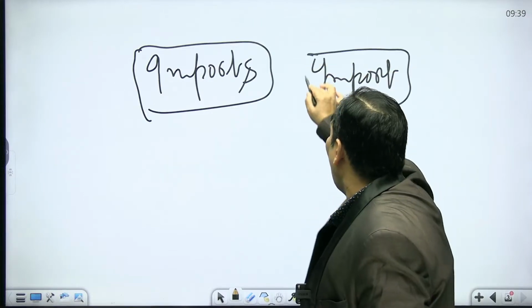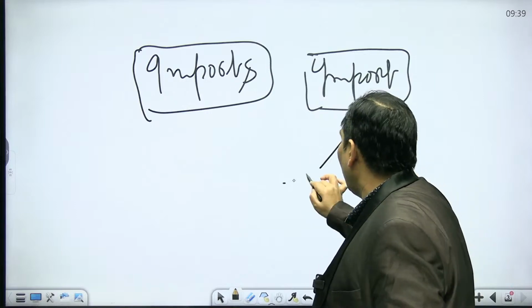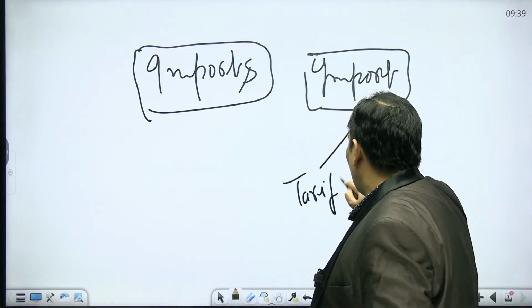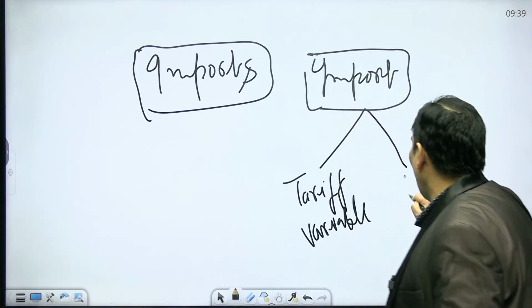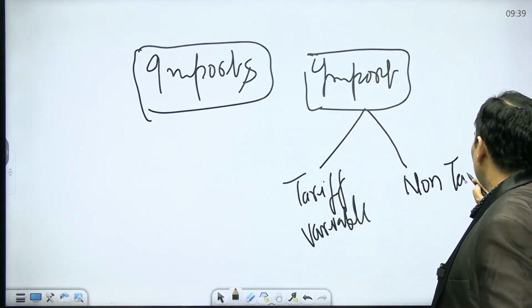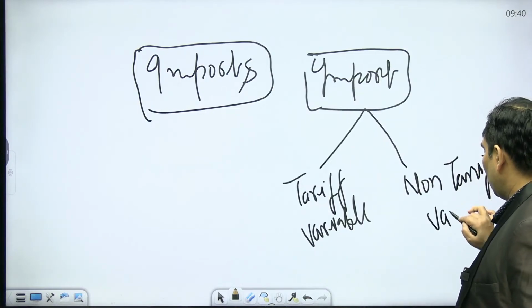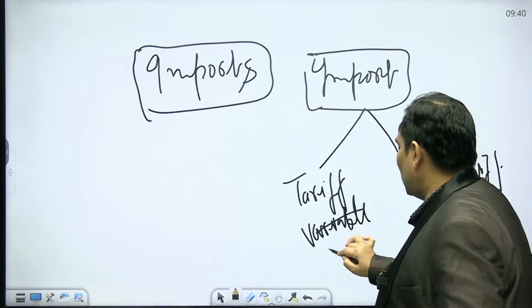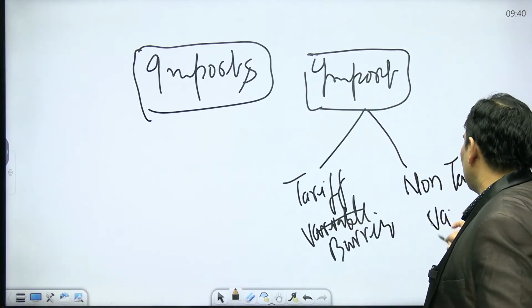How can they obstruct the imports? They can obstruct the imports by levying tariff barriers and non-tariff barriers.